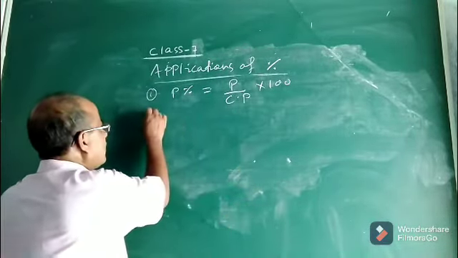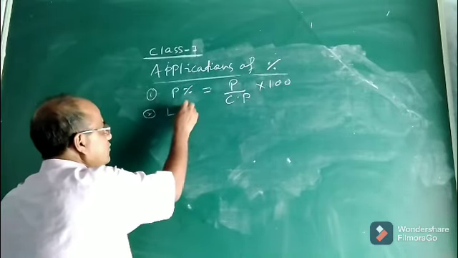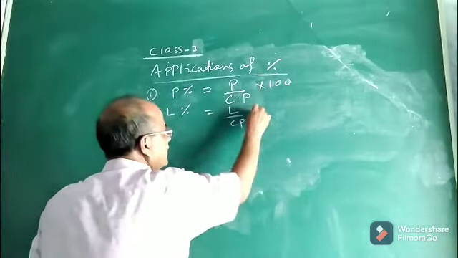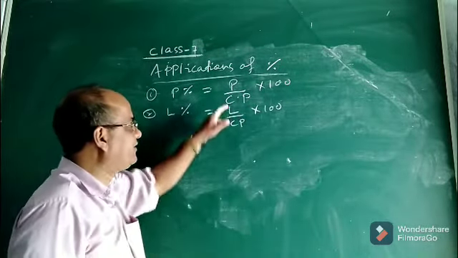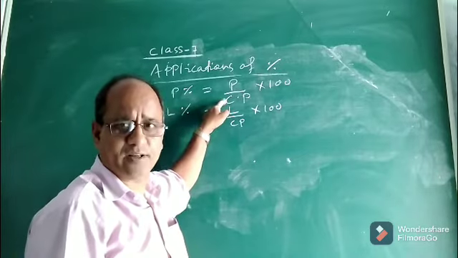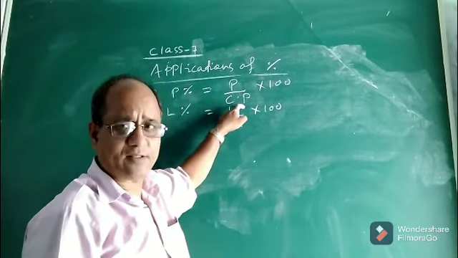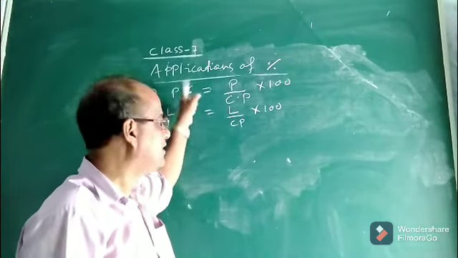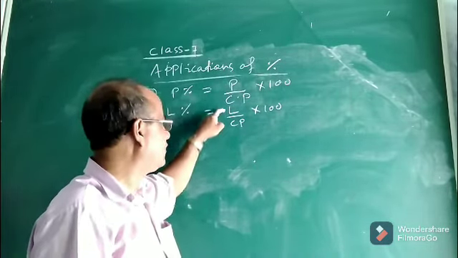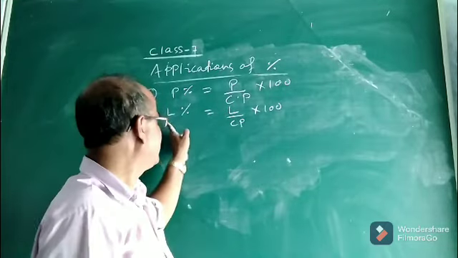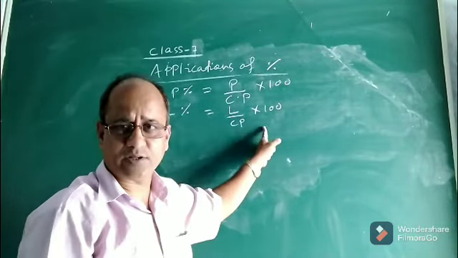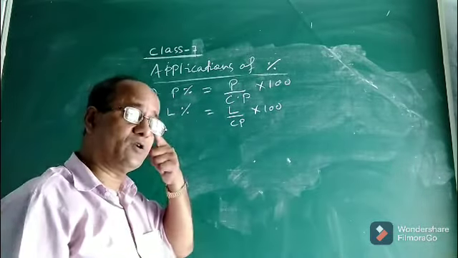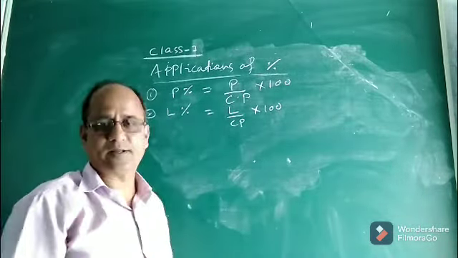And now you will be able to write down the formula for loss percent. It will be loss by Cp into 100. That means if you are given the cost price and the profit in a particular problem, you can easily compute the gain percent or profit percent. Similarly, in a problem, if you are given the value of loss and cost price, you can easily calculate the loss percent using this formula. Okay. So these are the formulae for profit percent and loss percent.